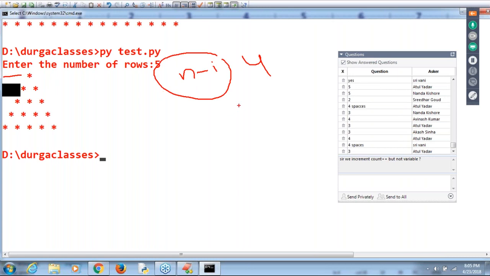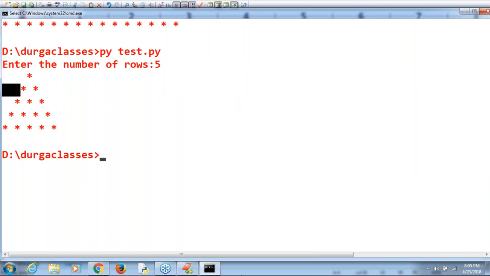After that, print the star mark I number of times. Remember, second time the I value is 2, so n minus 2 means 3 spaces, and then like this. Okay. Can you please have a look once?